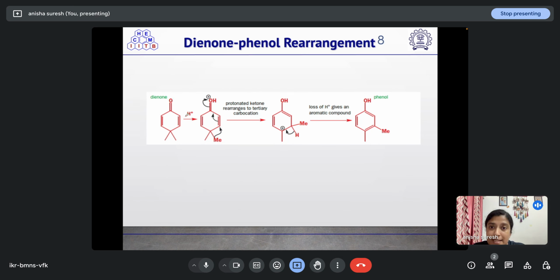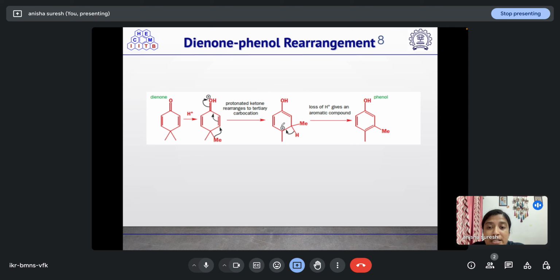So this is the mechanism of dienone-phenol rearrangement. We are having a dienone in the presence of H plus. This carbonyl group will get protonated. So this protonated ketone, it will rearrange to form a tertiary carbocation. So this methyl group will shift to this position. This double bond will break and it will shift to this position, and it will neutralize the positive charge on the oxygen, leading to formation of an alcohol.